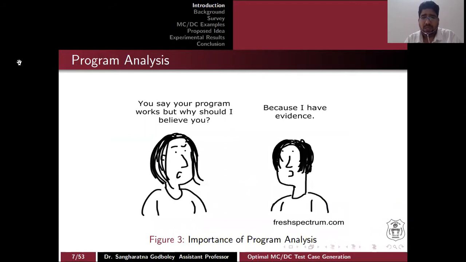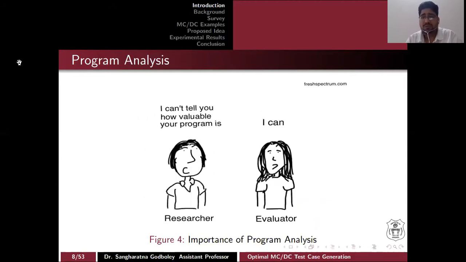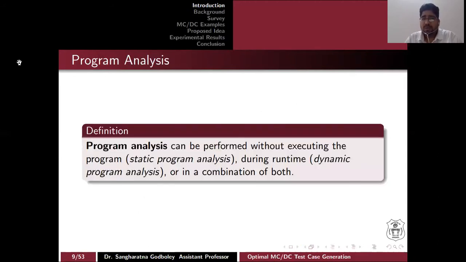Or one person can ask, you say your program works, but why should I believe you? Another person can say, okay, once I did my program analysis, I have the evidence to show you. Program analysis can be framed as analyzing the program without executing it,